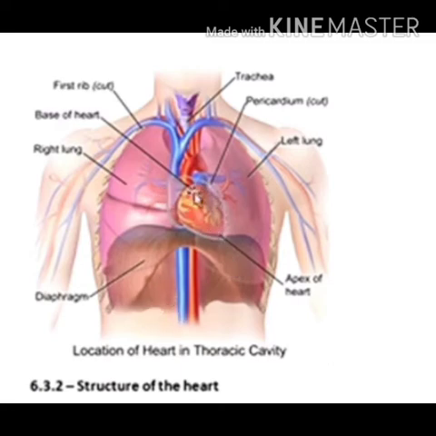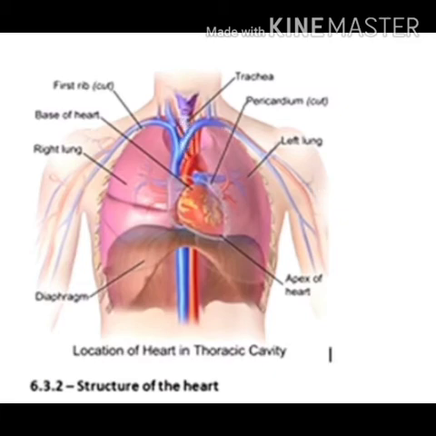Now, what is the function of that pericardial fluid? It protects the heart from any kind of mechanical injury and shock. This pericardial fluid keeps the tissues of the heart moist for proper functioning, and it acts as a lubricant and reduces the friction for the beating of the heart. Right, now next is the structure of the human heart.